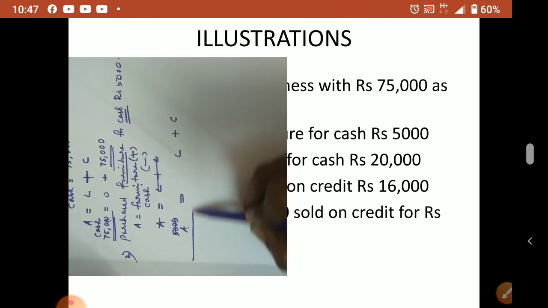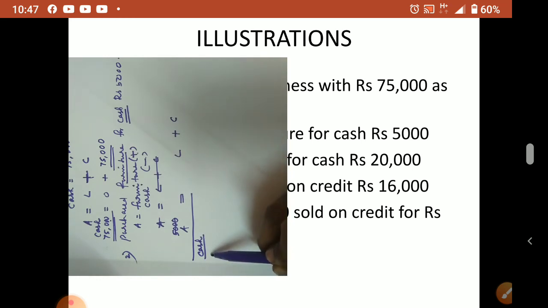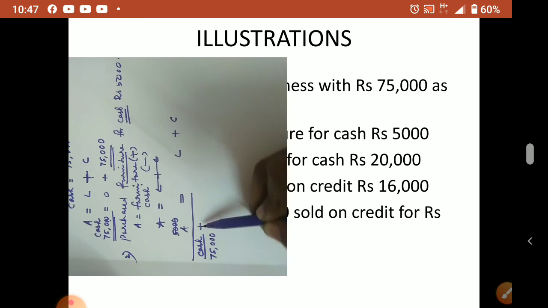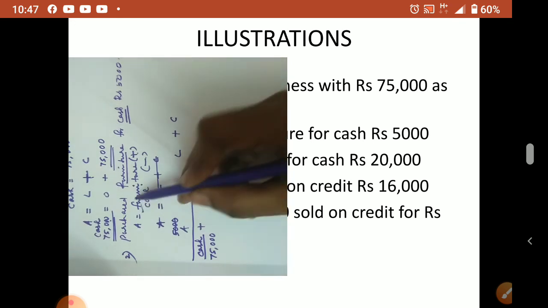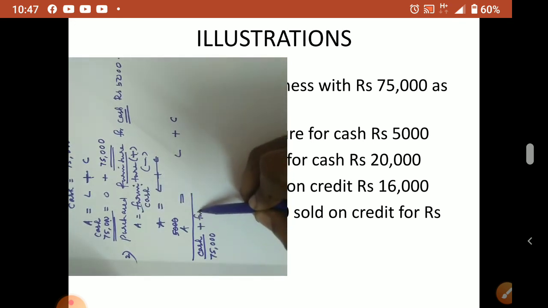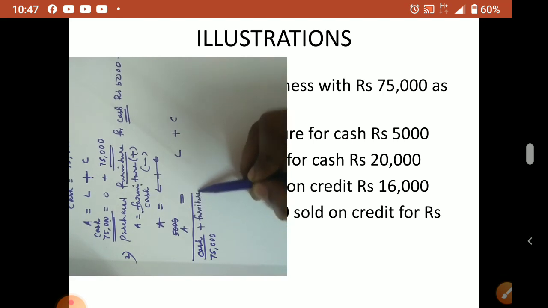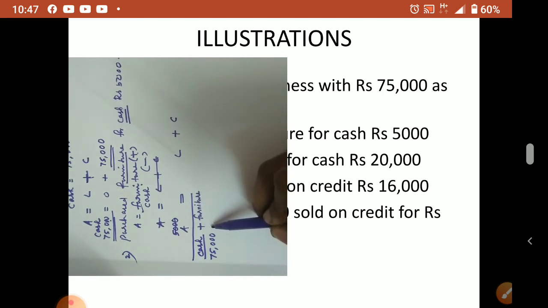Actually cash is there already. Cash how much is there? 75,000 plus. Now which asset came? Furniture received. So furniture, how much? Here also we'll do plus. Oh, this is first line we do, first equation.